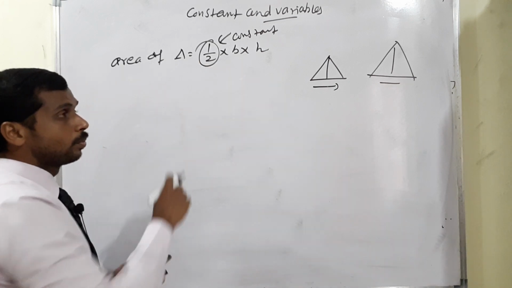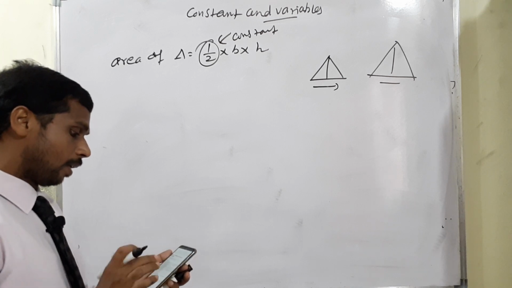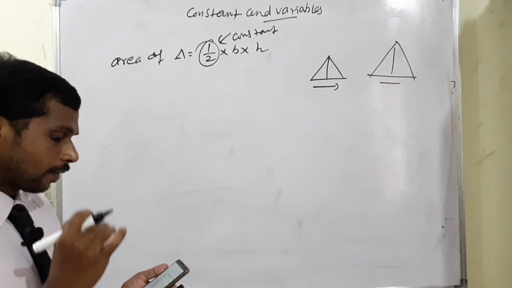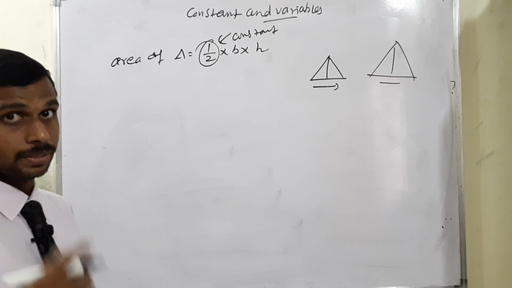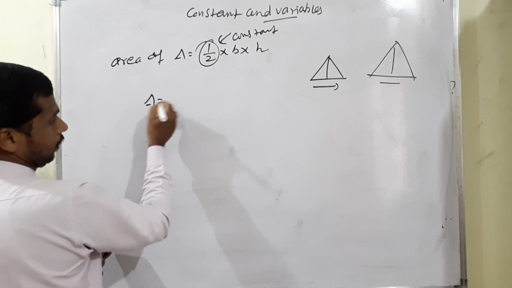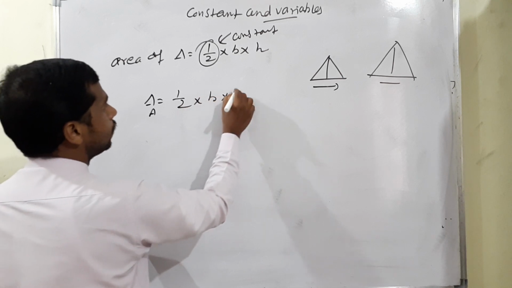Half is 1 by 2, there is nothing to change, isn't it? That's why we are saying this is one of the constant parts. Then a continuation of another line: a quantity that varies in a mathematical process. The varying means, I will consider once again the same formula, the area of a triangle: A is half into B into H.